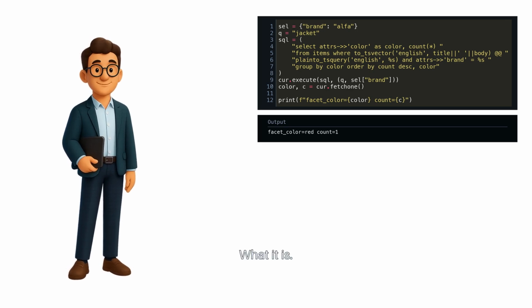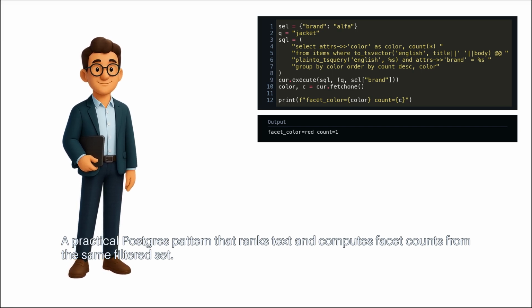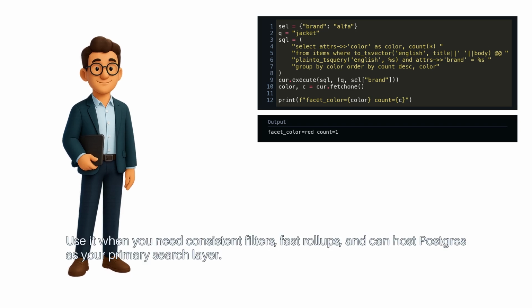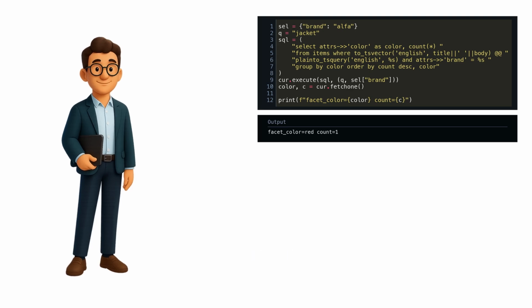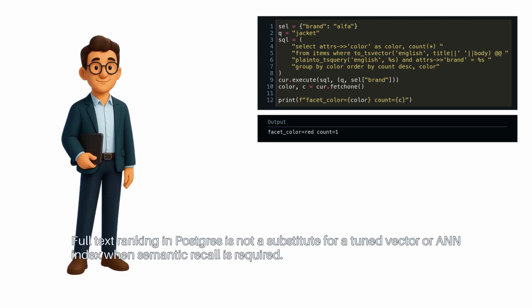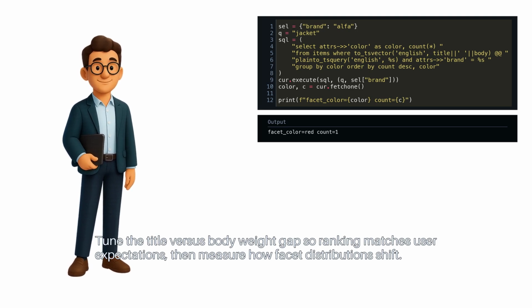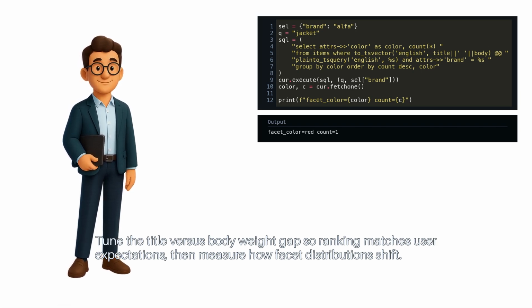Recap. What it is: a practical Postgres pattern that ranks text and computes facet counts from the same filtered set. When to use it: use it when you need consistent filters, fast rollups, and can host Postgres as your primary search layer. One caveat: full text ranking in Postgres is not a substitute for a tuned vector or ANN index when semantic recall is required. Next step: tune the title versus body weight gap so ranking matches user expectations. Then measure how facet distributions shift.